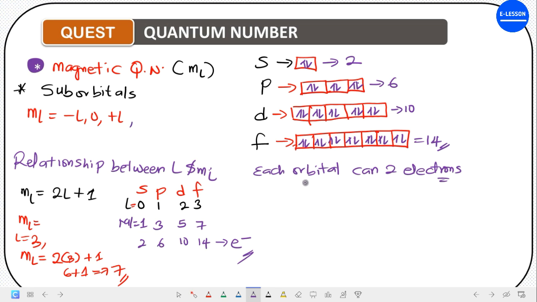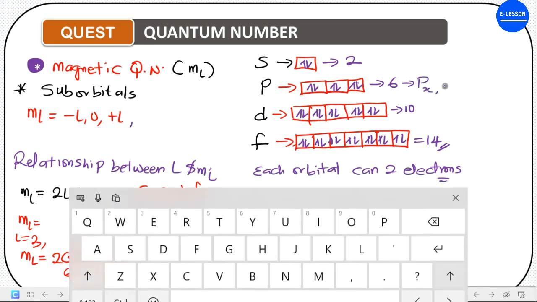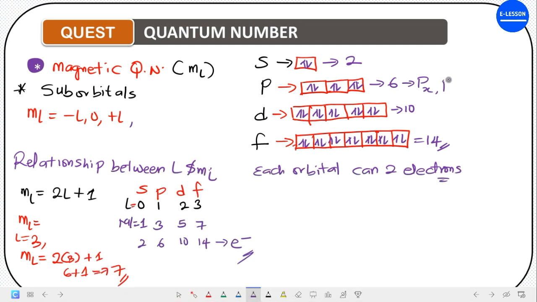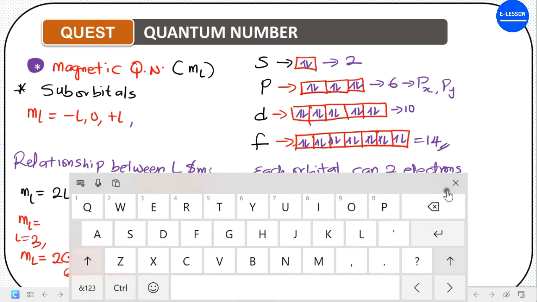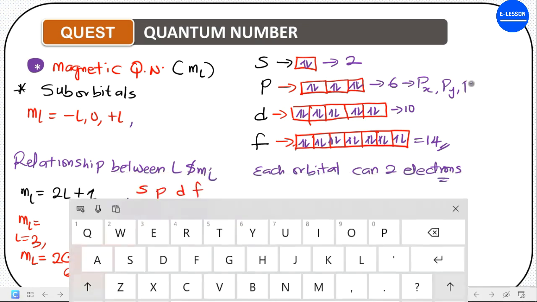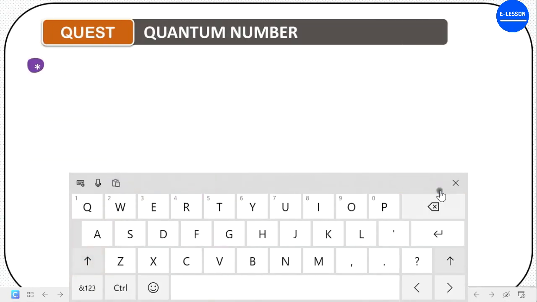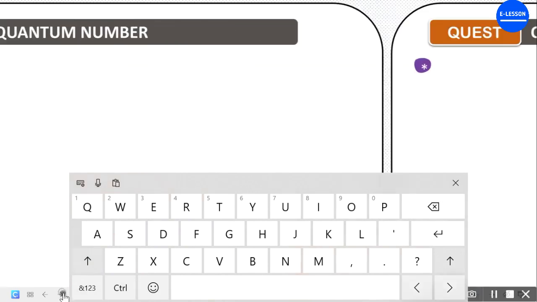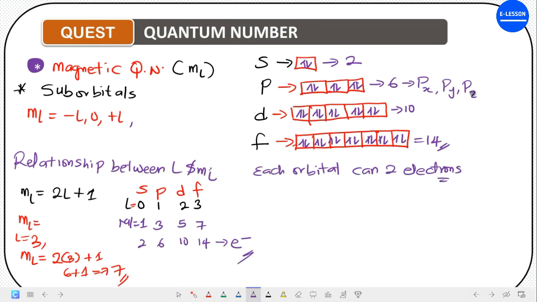Now, having known all this, the p orbitals, we said we have 3 suborbitals. The 3 suborbitals are px, I think this is the one that at least you should be acquainted with by now, py, and then we have pz.